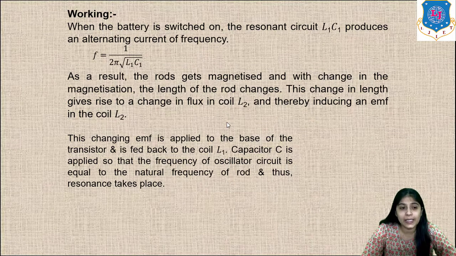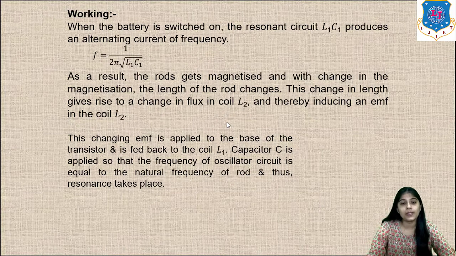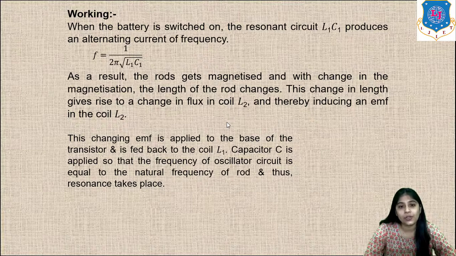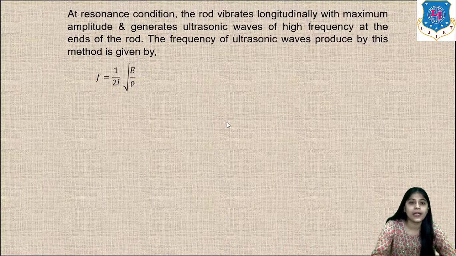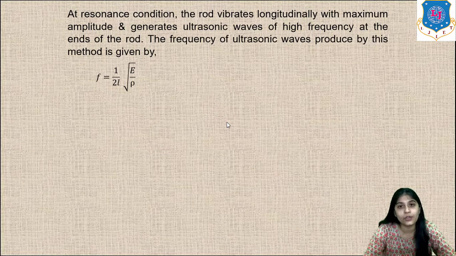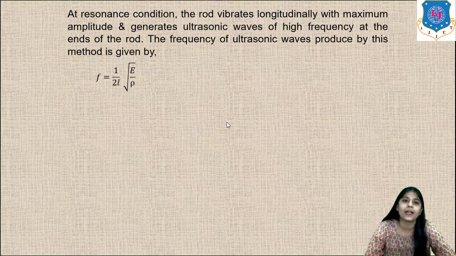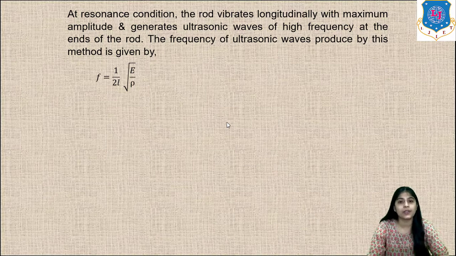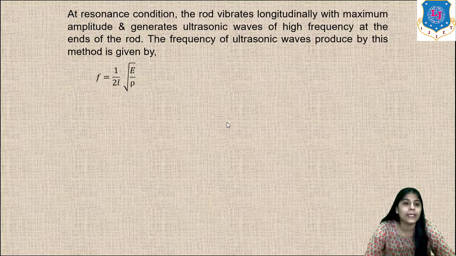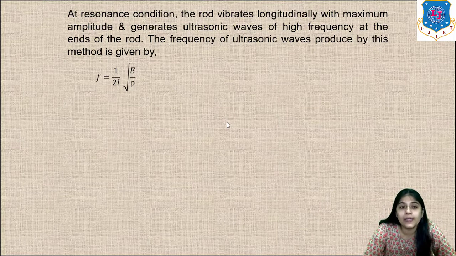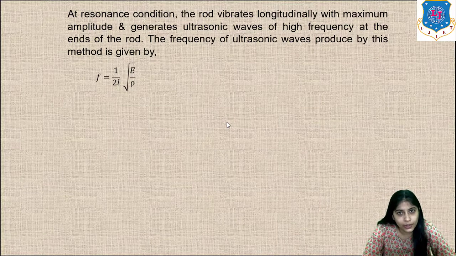So capacitor C1 is applied so that the frequency of the oscillator circuit is equal to the natural frequency of the rod, and thus resonance takes place. At resonance, the rod vibrates longitudinally with maximum amplitude and generates ultrasonic waves of high frequency at the ends of the rod. The frequency of ultrasonic waves produced by this method is given by f is equal to 1 upon 2L root E by rho, where L is the length of the rod, E is Young's modulus, and rho is the density of the rod.